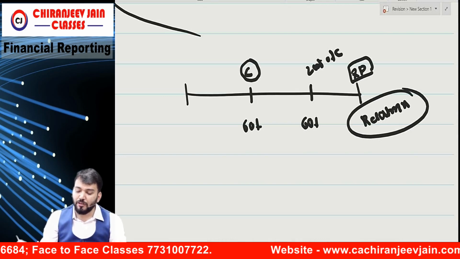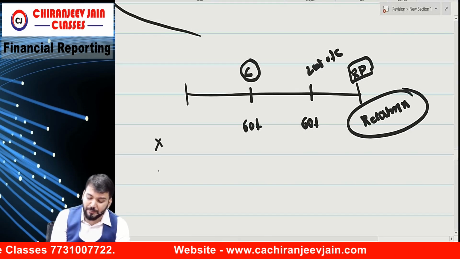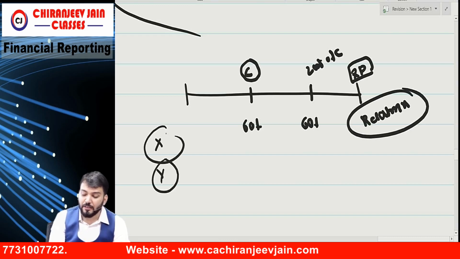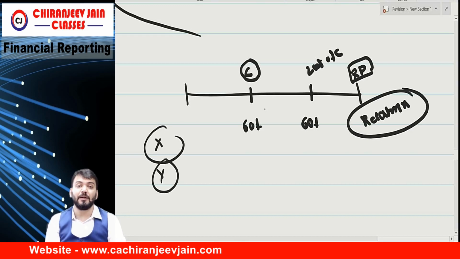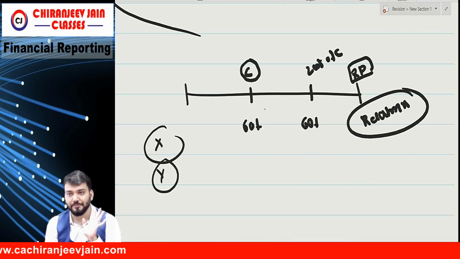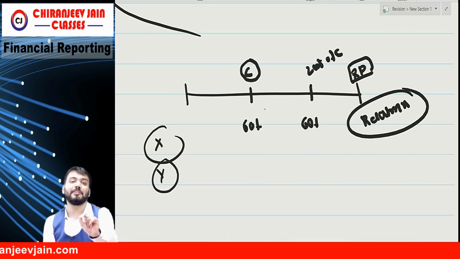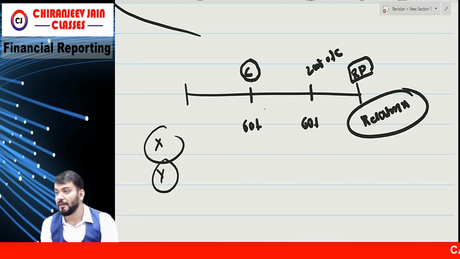My question to you all: suppose X is the parent company and Y is a subsidiary company, for this period, whether they will be related party? Yes, they will be related party. Correct? At any point of time relationship exists, for this year they will become related party.